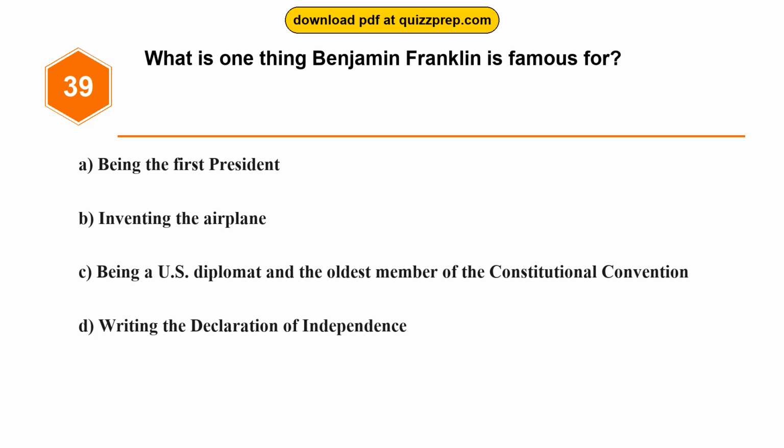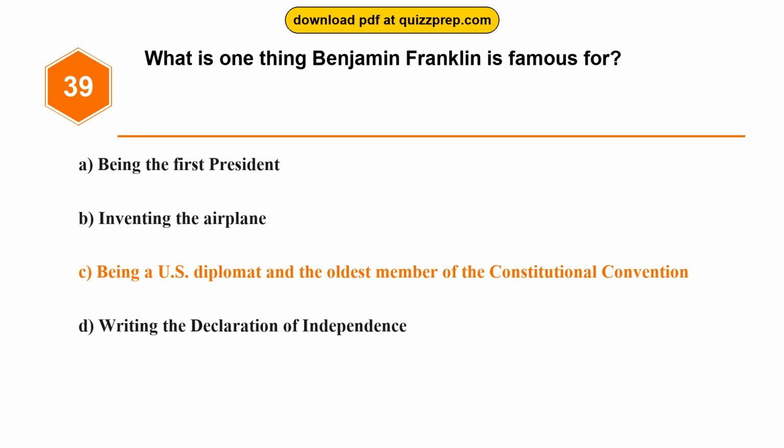Question 39. What is one thing Benjamin Franklin is famous for? Option A. Being the first president. Option B. Inventing the airplane. Option C. Being a U.S. diplomat and the oldest member of the Constitutional Convention. Option D. Writing the Declaration of Independence.